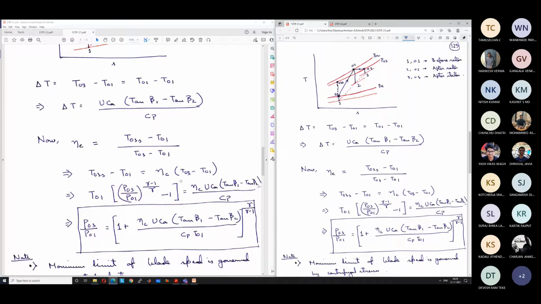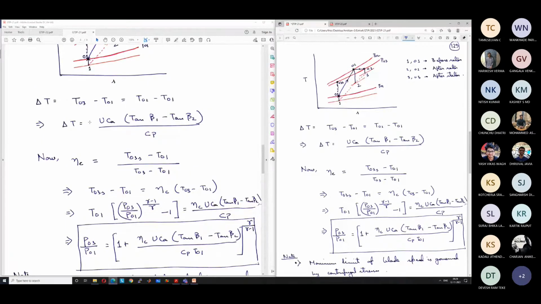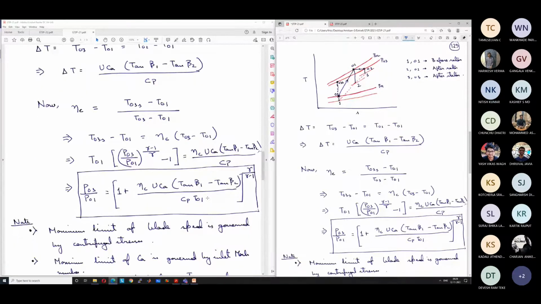After doing some algebraic calculation, we can also replace T03 minus T01 with this value, U CA (tan beta 1 minus tan beta 2) by Cp. Then after some rearrangement, we get the pressure ratio P03 by P01 equal to 1 plus eta C U CA (tan beta 1 minus tan beta 2) by Cp T01, the whole to the power gamma by gamma minus 1. So in terms of the velocities and blade angles, we can write the pressure ratio. We can calculate the pressure increase based on the blade design. This was our target.